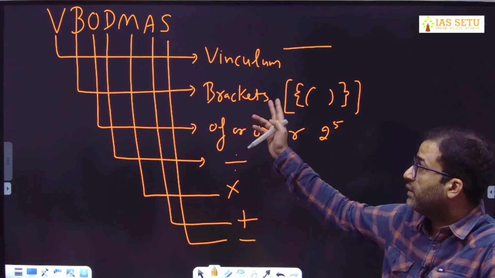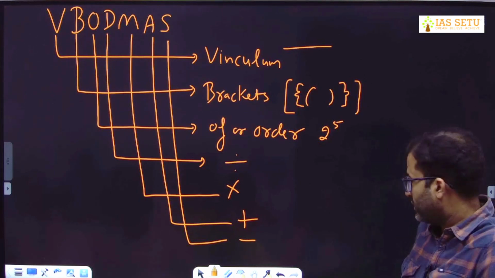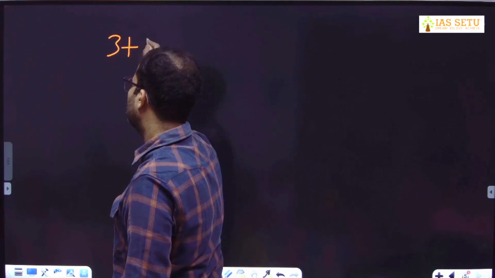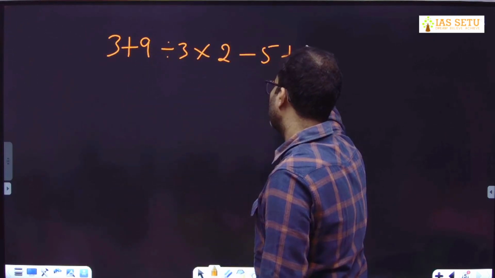Same here, if there is no rule in a calculation, for example, I take a calculation, don't solve, just an example: 3 plus 9 divided by 3 into 2 minus 5 plus 10.